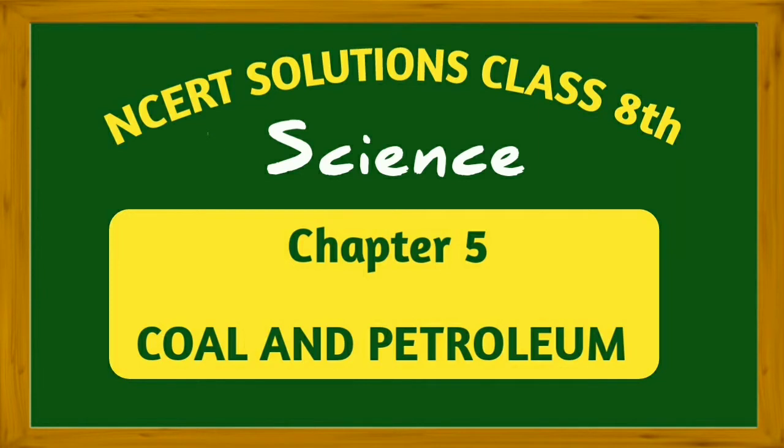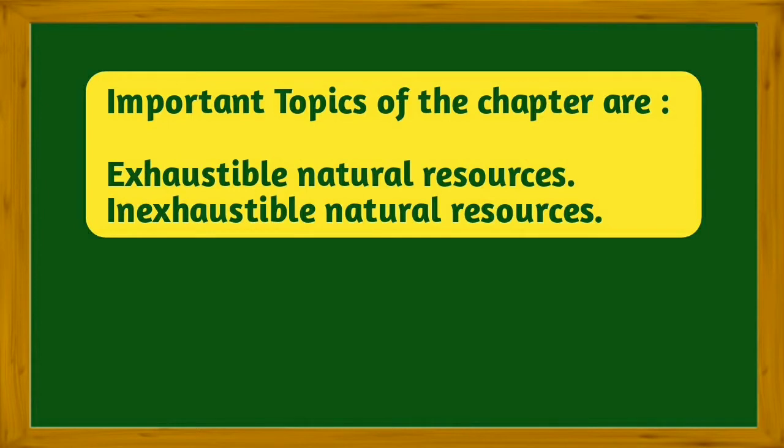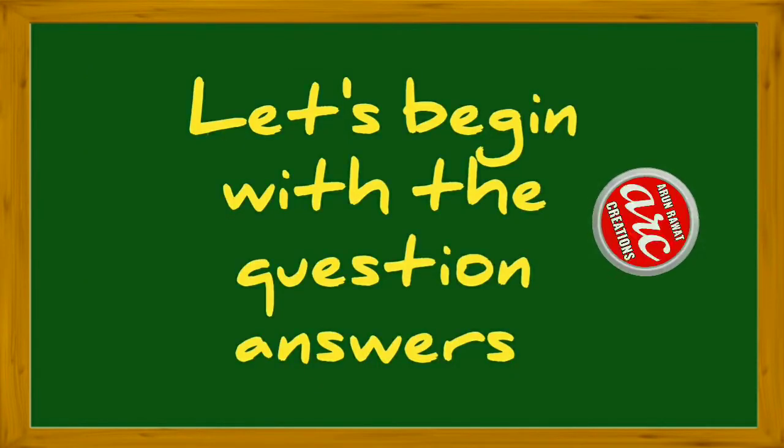Today we are going to do NCERT Solutions Class 8 Science Chapter 5 Coal and Petroleum. Important topics of this chapter are exhaustible natural resources, inexhaustible natural resources, fossil fuels, coal, petroleum, natural gas. Let's begin with the question answers.